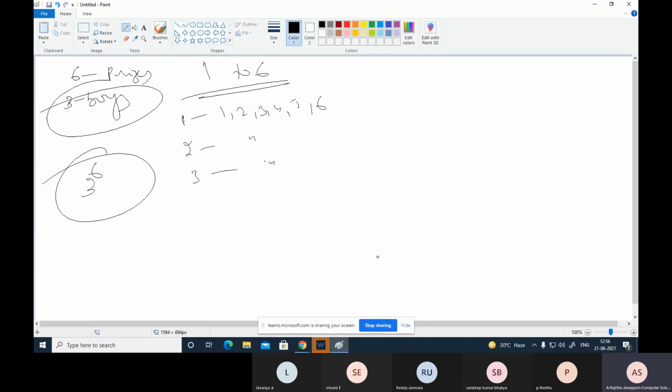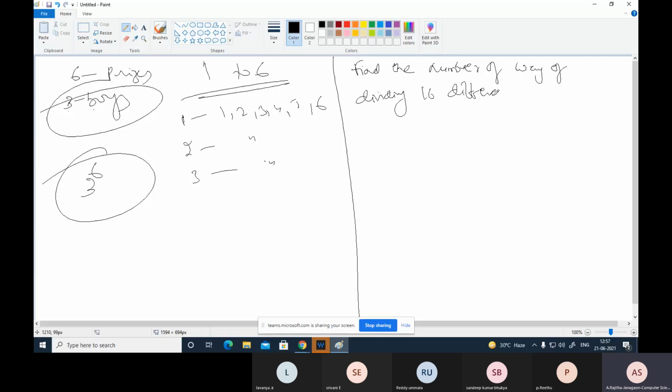The next question is like this. Find the number of ways of dividing 16 different books equally among 4 boys.